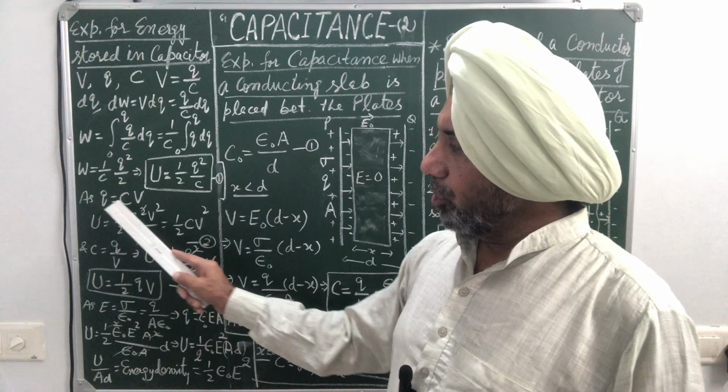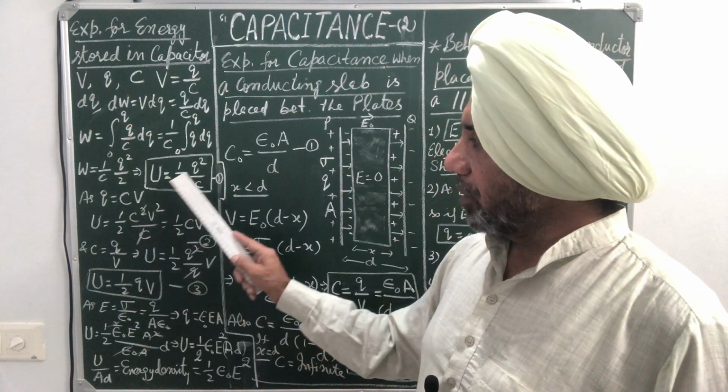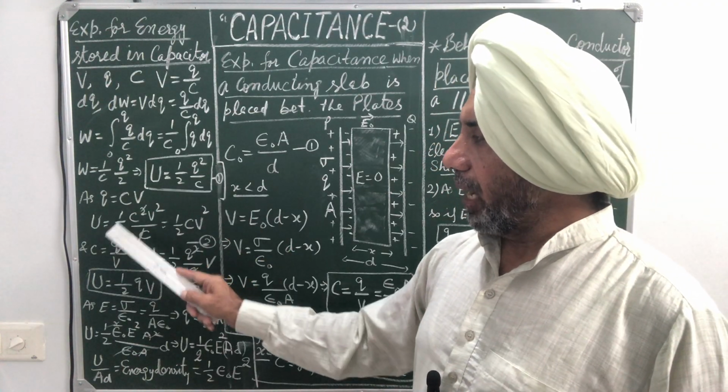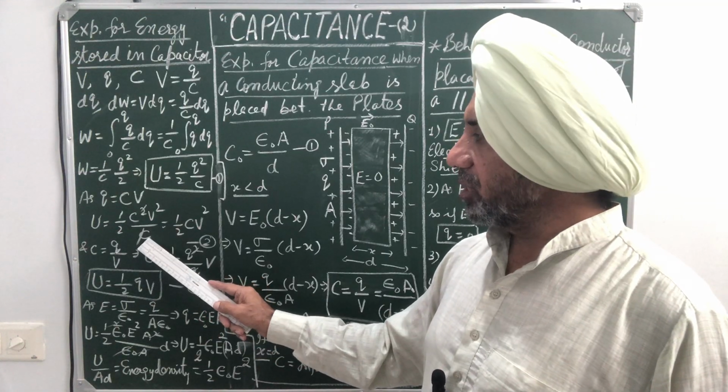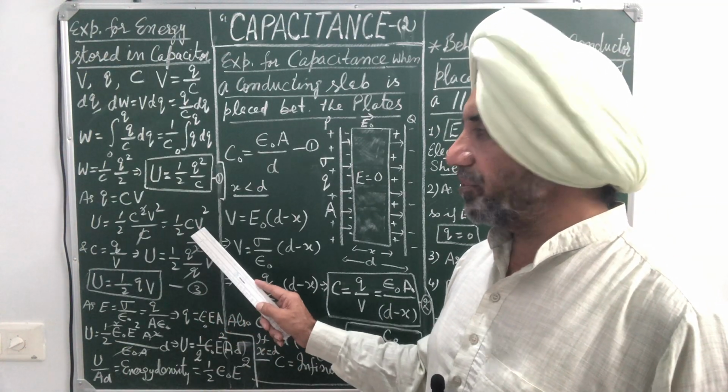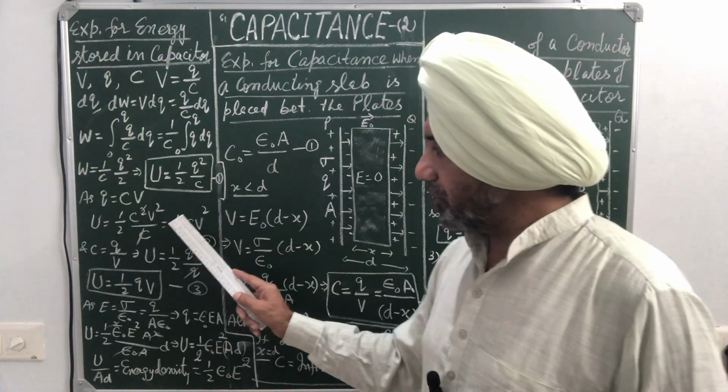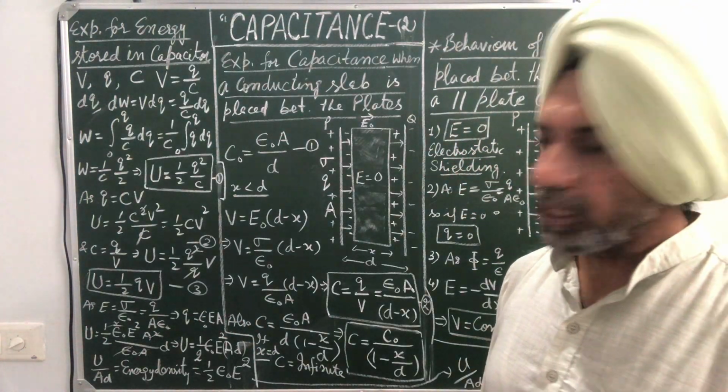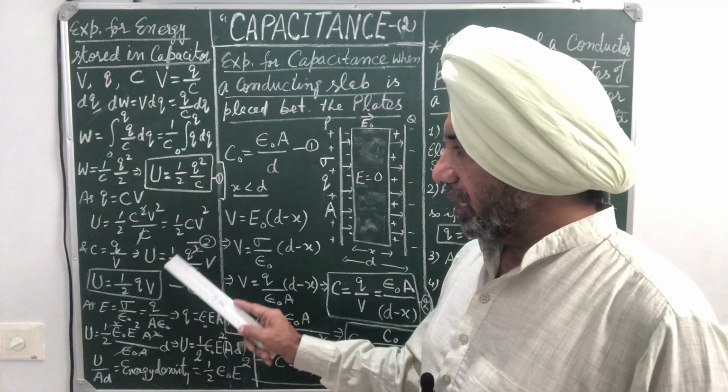Another form: we know Q is equal to CV. We substitute the value of Q here, so it will be half C square V square upon C. One C cancels, so it will be half CV square. Or U is equal to half CV square. This is equation number 2.